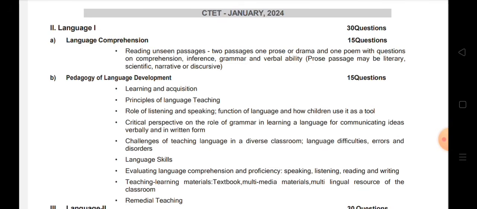So language comprehension, I have already explained the techniques, how you have to read, what you have to do. Whenever you are writing a comprehension or solving a comprehension, first of all you try to read the questions, then only you read the story, whatever they have given. So reading unseen passages, 2 passages, 1 prose or drama and 1 poem with questions on comprehension, inference, grammar and verbal ability. Prose passage may be literary, scientific, narrative or discursive.